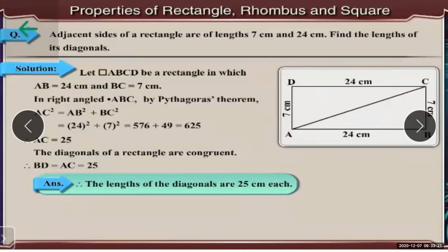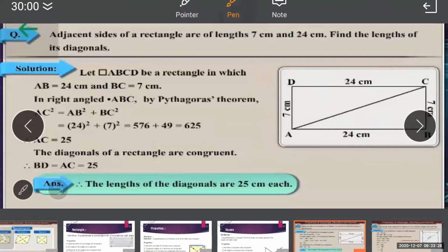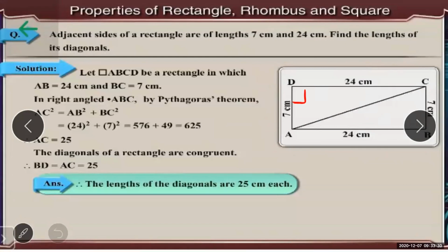Now students, you know that in a rectangle all the angles are what? 90 degrees. That is, this angle B is 90, then angle A is also 90, the angle C is also 90, and angle D is also 90.